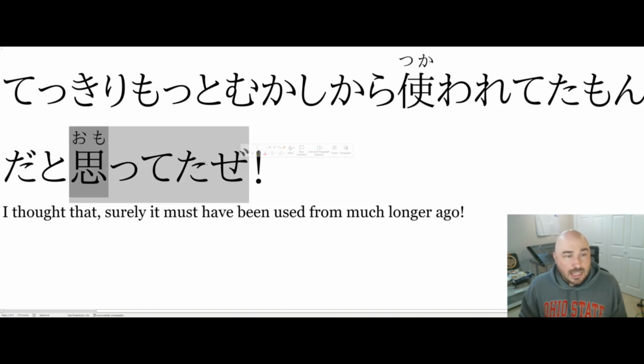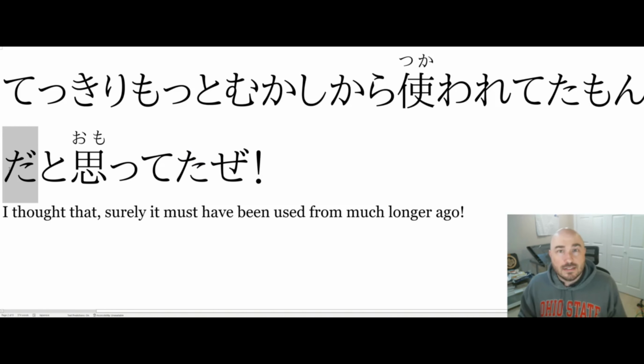Okay, da to motoda. I had been thinking. Omoimasu. To omoimasu. What had he been thinking? What comes before the to particle? Da. It is. Something is something. It was something. So we have a noun before that. Mon. The mon is an emotional mono. It's an emotional emphasis.